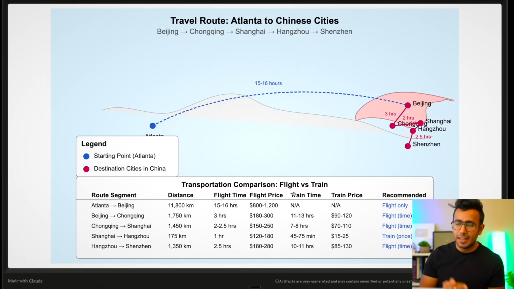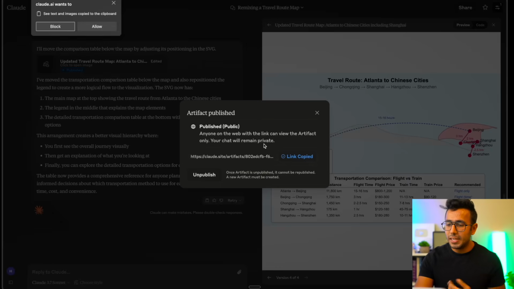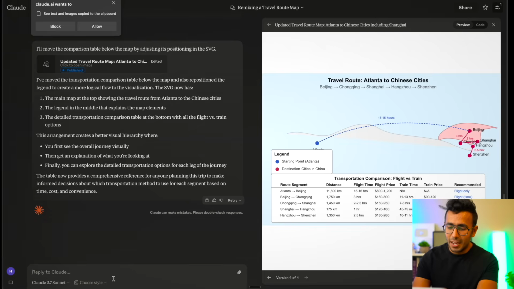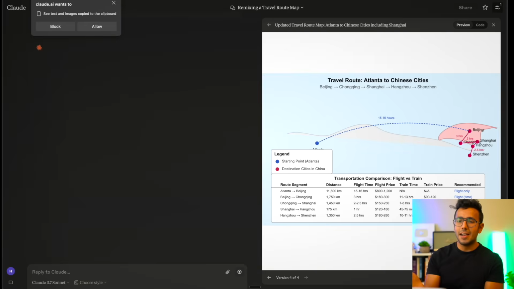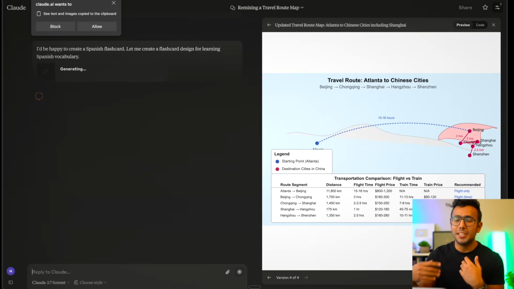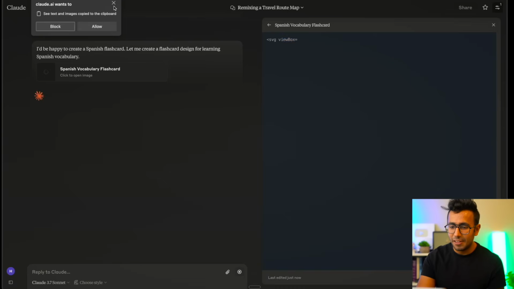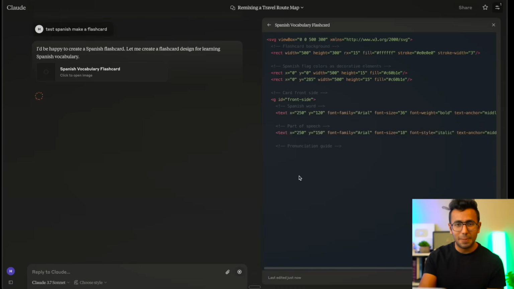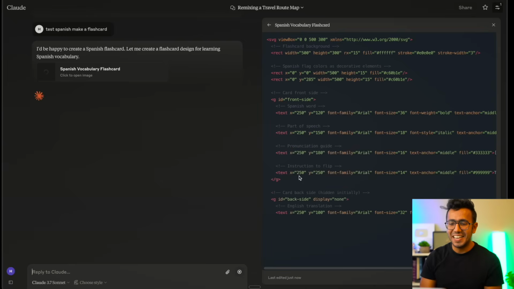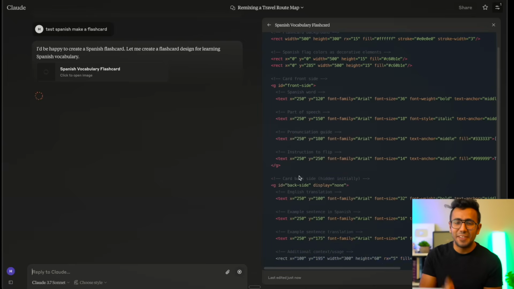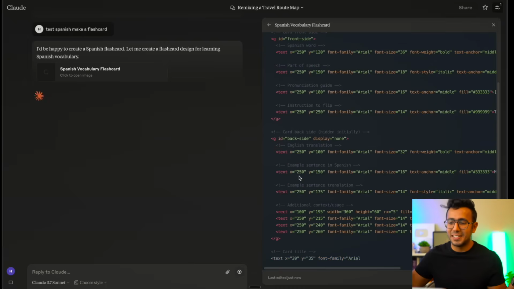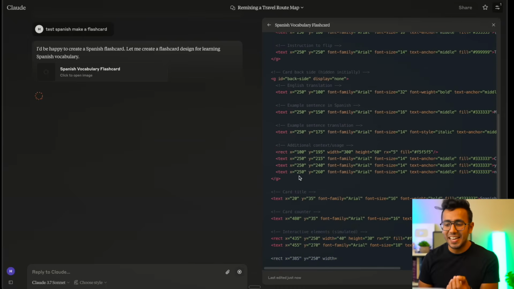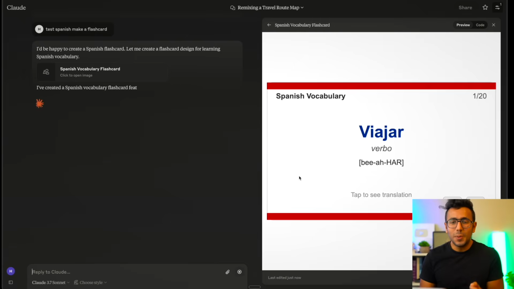Andrej Karpathy, again, ex-Tesla lead AI engineer, said that he uses Claude, for example, to give it some data, test his Spanish and make a flashcard app. So it'll make a flashcard app for him, like a website where you can just test yourself. Let's say I'll run it live for you. So this is building a website for me. This is mind-blowing, and I can test it, fix it, publish it, and share it with my friends. With just one line, it'll make it for me. So that's why you need to leverage it.